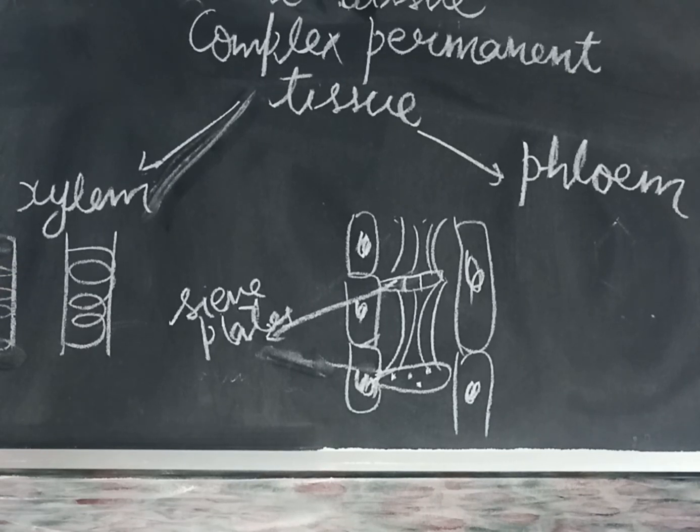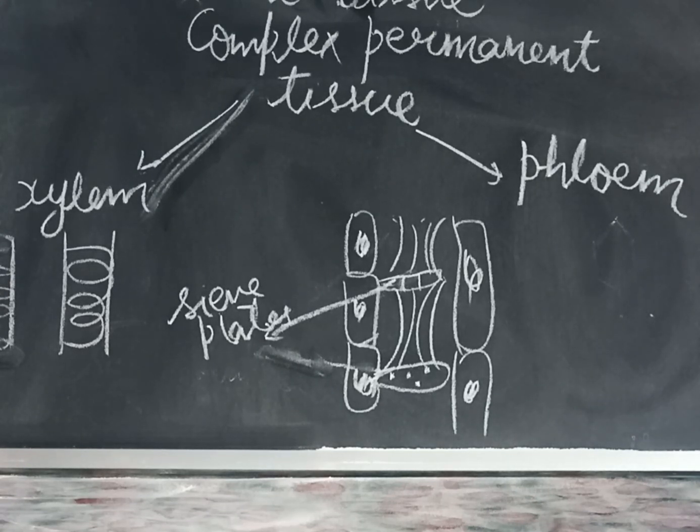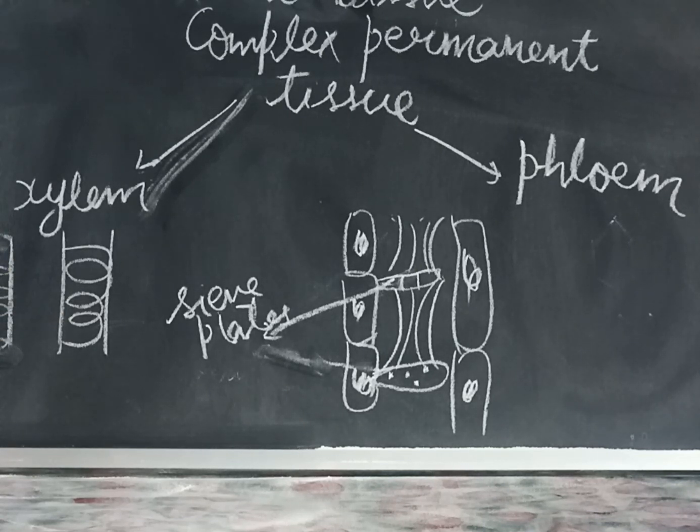So they look like tube-like structures. The cells are joined with each other, making a tube-like structure which helps transfer water upward, like a long pipe. And xylem runs through the center of the stem.